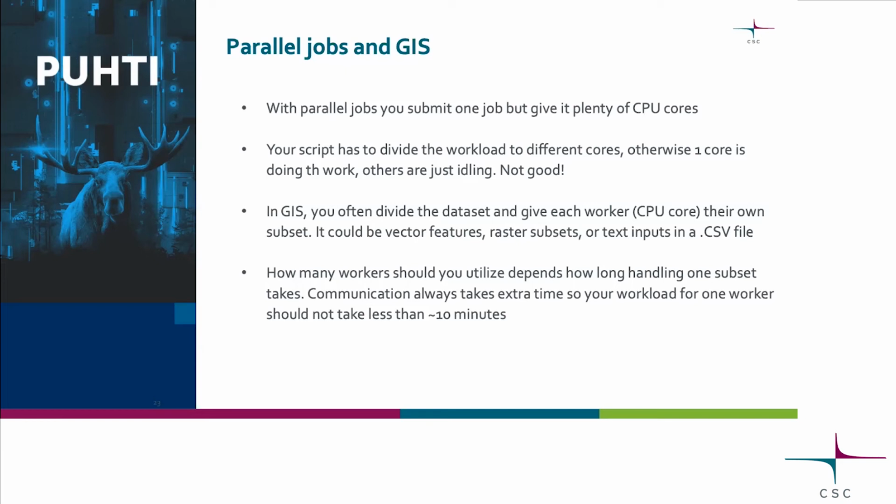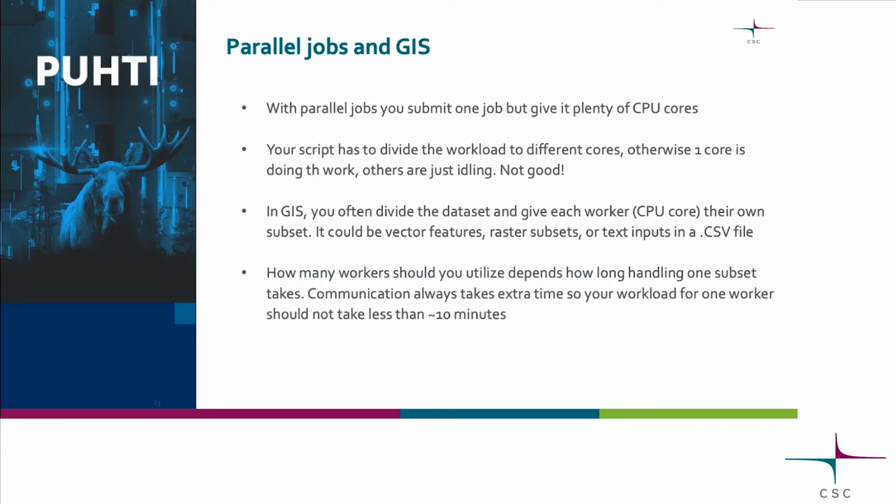In GIS, you usually have one big data set and you divide it in the script, like, okay, that CPU core, you get 100,000 addresses and the other one gets 100,000 addresses and so on. They can be parts of a raster file or text inputs or whatever. And of course, there's the question, okay, if I can parallelize my script, how many of these workers should I have? So how many CPU cores?